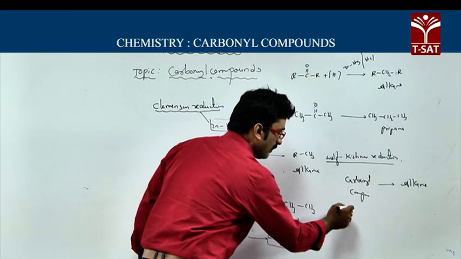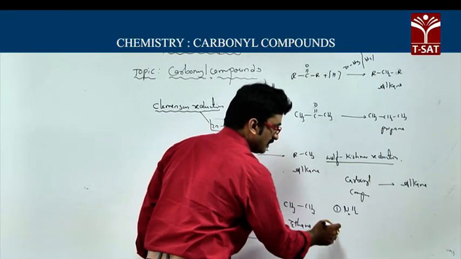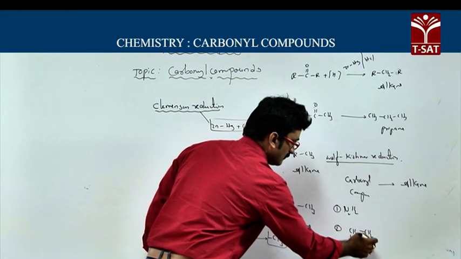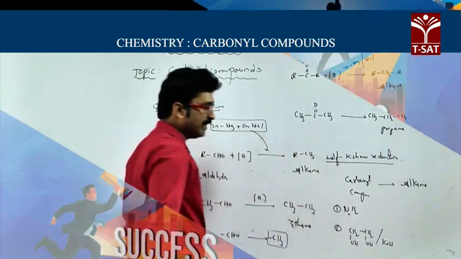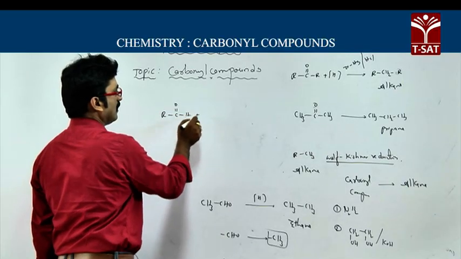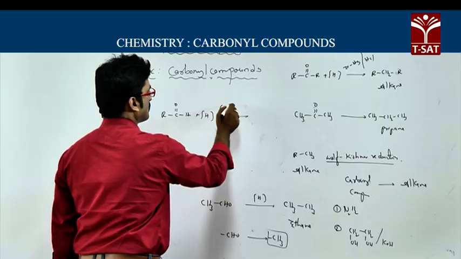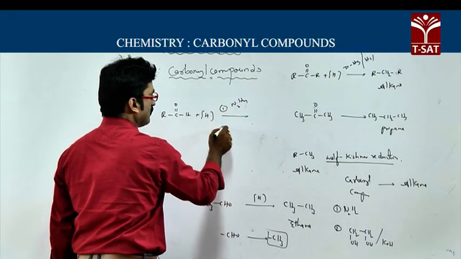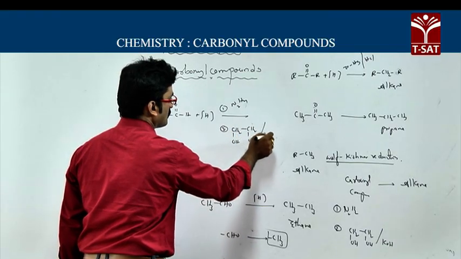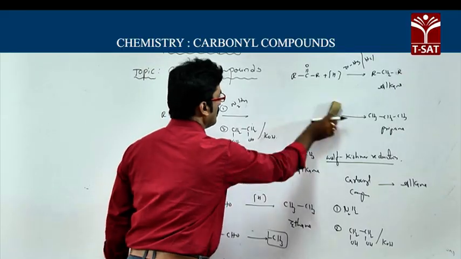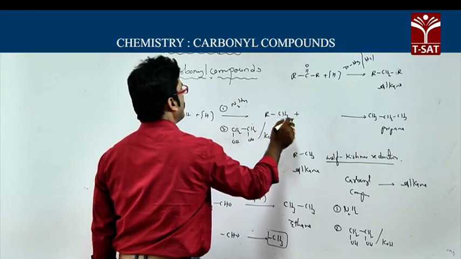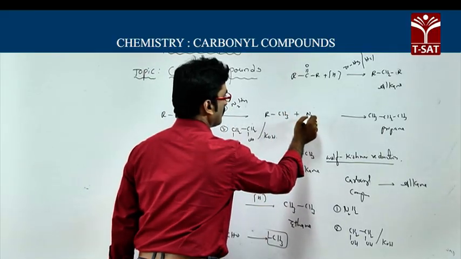They are: first step hydrogen, N2H4, and the second one is ethylene glycol in the presence of KOH or NaOH. So here, aldehyde or C double bond O, carbonyl, undergoes reduction. First one is hydrazine, N2H4, and the second one is ethylene glycol in the presence of KOH or NaOH. Then you will get an alkane having the same number of carbons, so you will get RCH3, and the useful byproduct produced in this reaction is nitrogen.